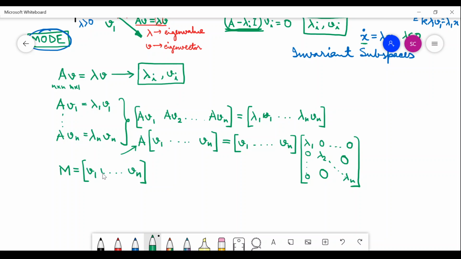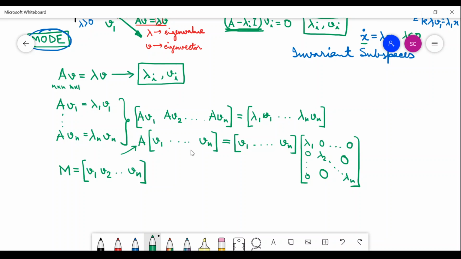So here V2, then V3, then up to Vn. So you simply stack up the eigenvectors of the eigenvalues and form the modal matrix. This is called the modal matrix, which is the matrix formed by stacking up the eigenvectors of a matrix A.